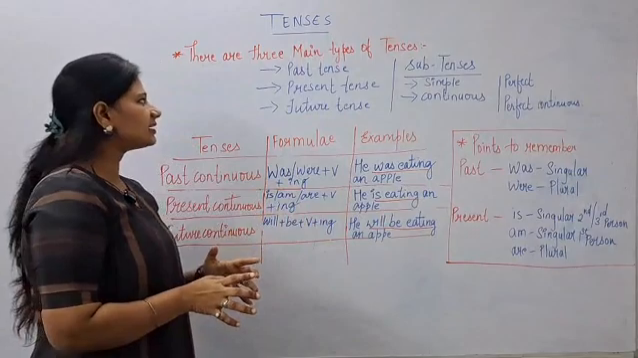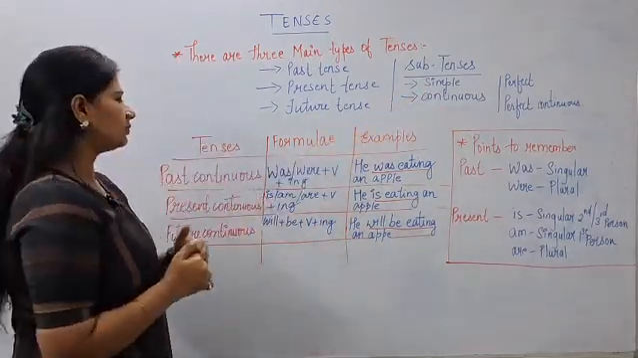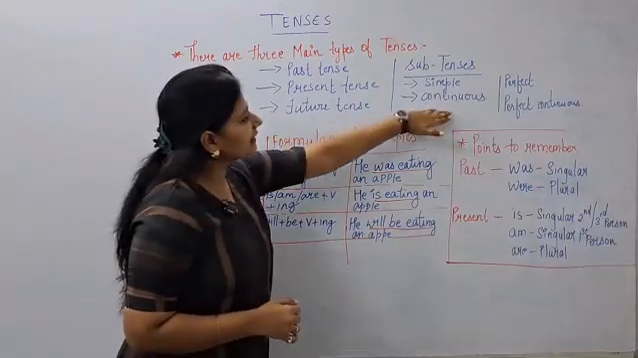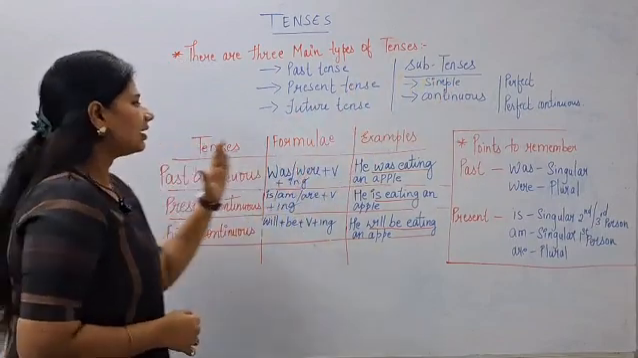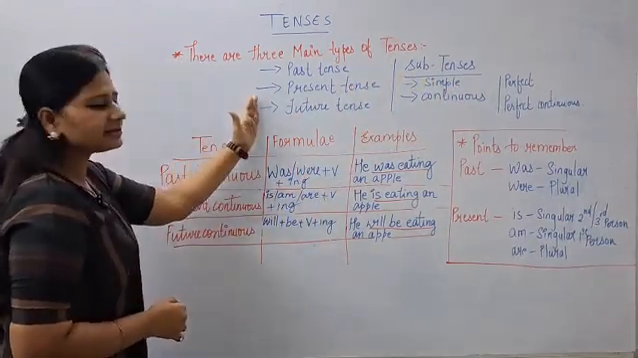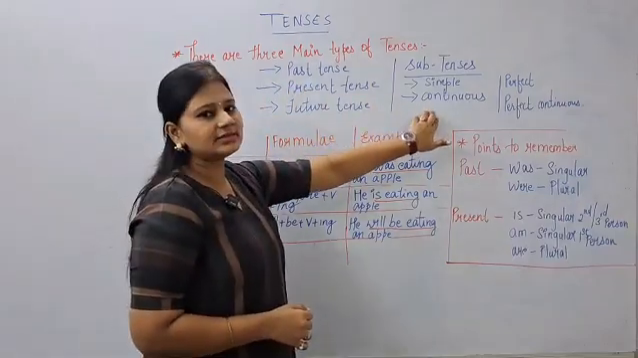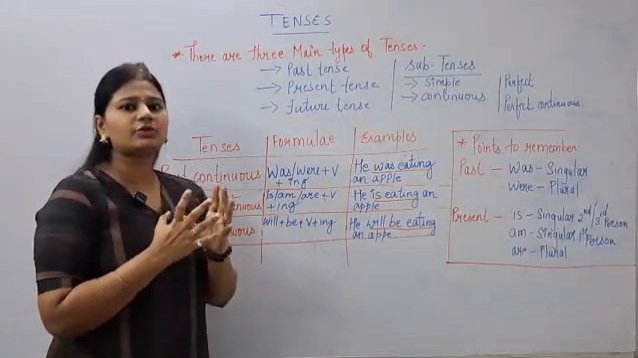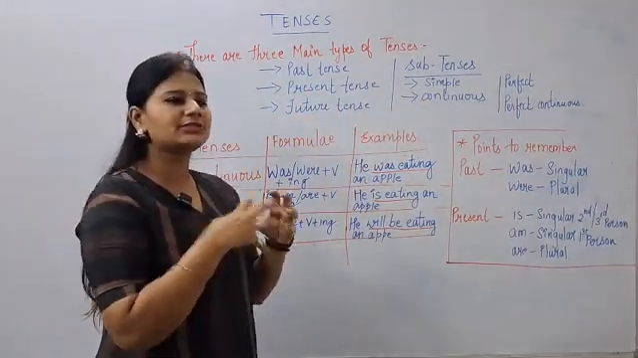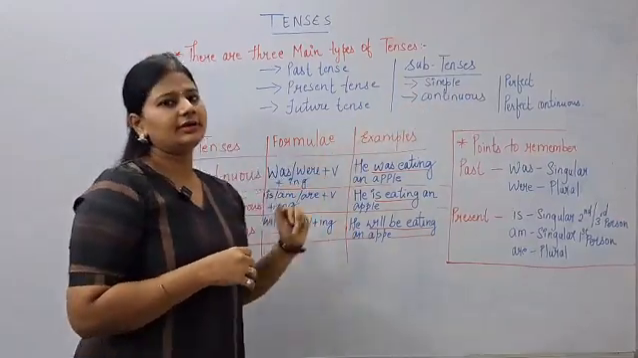Last lecture, what did we study? We studied simple tenses. This lecture we are going to study the second type, that is the continuous form of tenses. Again, all the three main tenses have this subtense, that is continuous tense. Now, what is continuous? You can make it out from the word itself: the process which is going on. It is also called progressive tense.